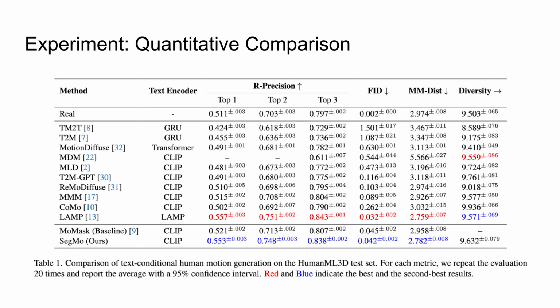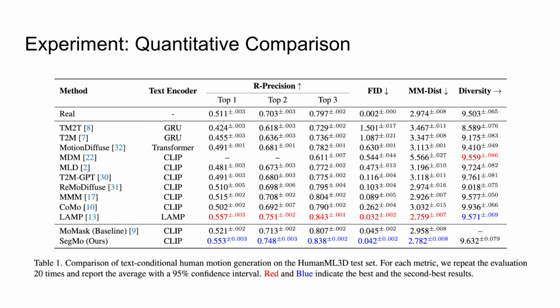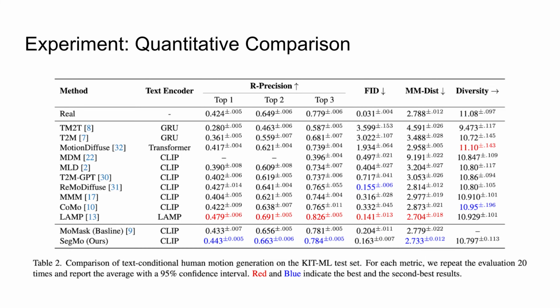For the experiments, we evaluated SegMo on the HumanML3D and the KIT-ML datasets. As shown in the table, compared to the strong baseline MoMask, SegMo achieves improvements in text-motion alignment metrics such as R-precision and multimodal distance.